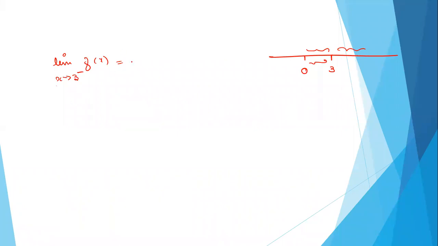So suppose the function is x plus 3, then we can replace x with x minus h. We can replace x by 3 minus h because x will be less than 3. When x tends to 3 from left hand side, h will tend to 0.